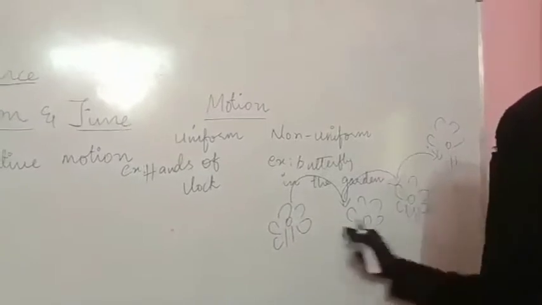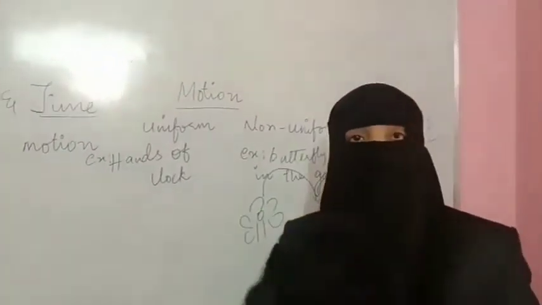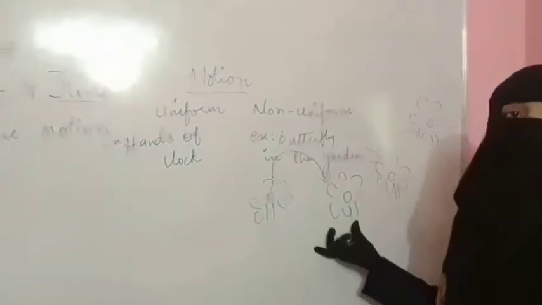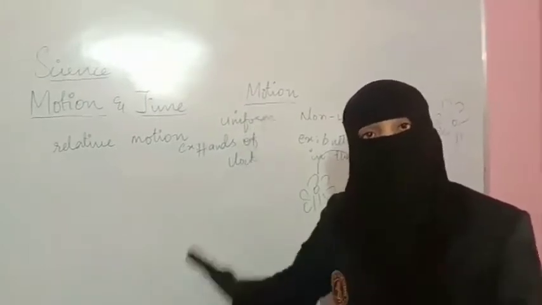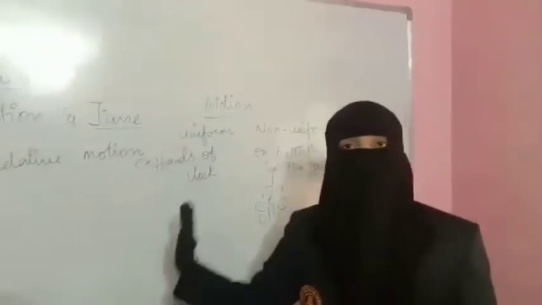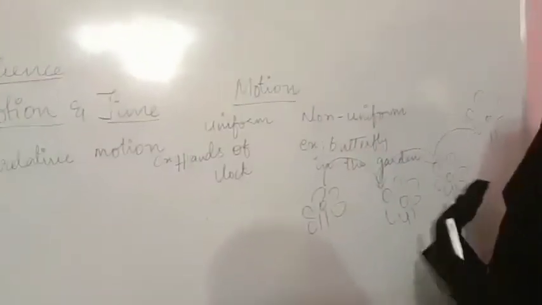Here it is a shorter distance. So in non-uniform motion, an object covers unequal distance in equal intervals of time. In uniform motion, an object covers equal distance in equal intervals of time. In non-uniform motion, an object covers unequal distance in equal intervals of time.